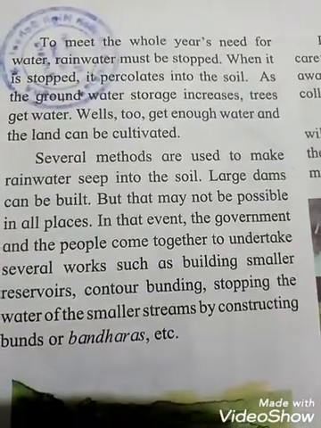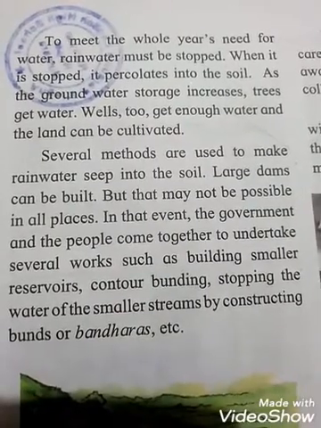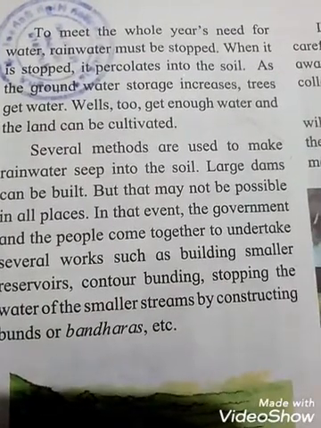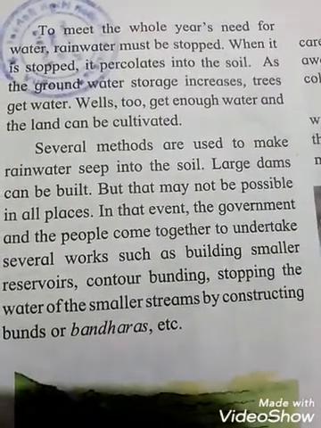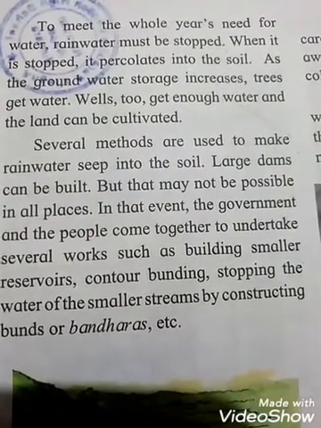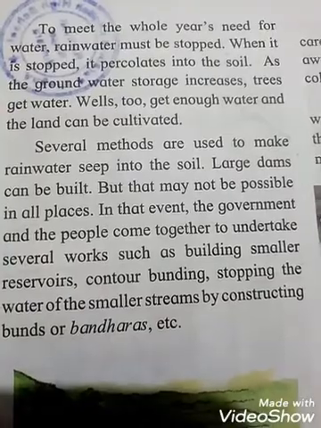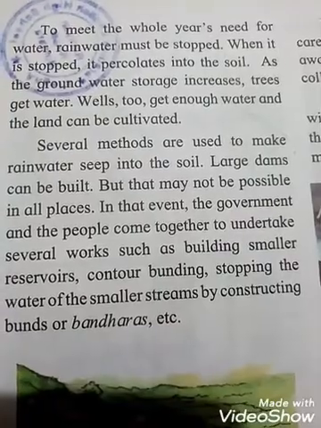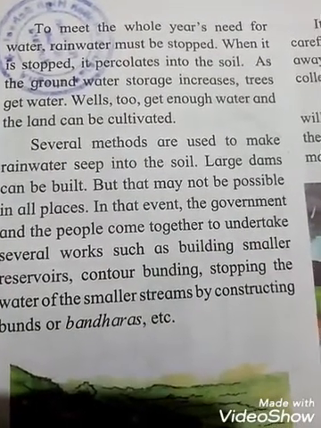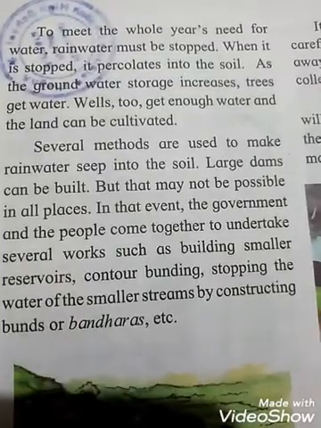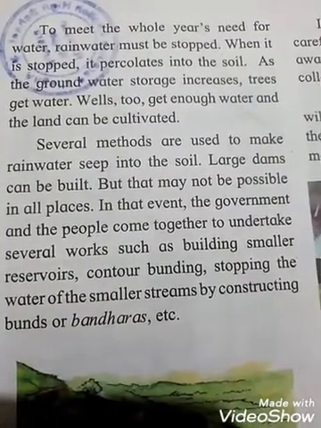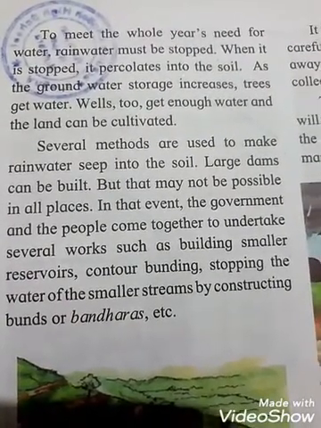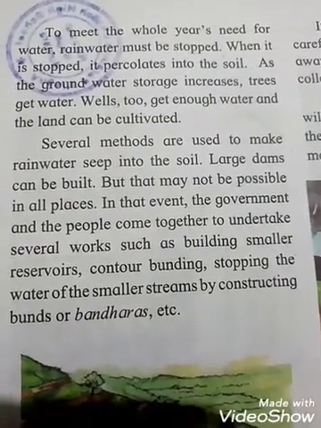To meet the whole year's need for water, rainwater must be stopped. What is very important, students? Rainwater must be stopped. When it is stopped, it percolates into the soil. You know students, percolates means what? Seep. It seeps into the soil. As the groundwater storage increases, trees get water, wells too get enough water, and the land can be cultivated.